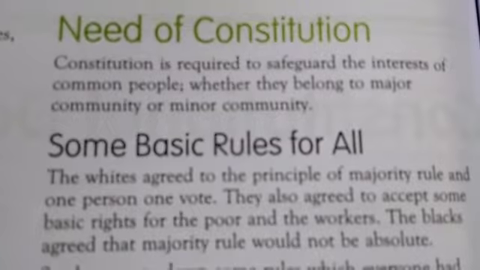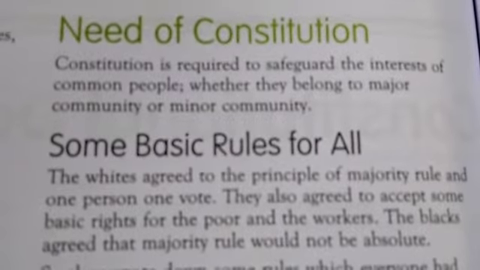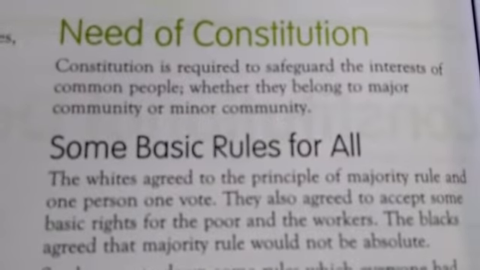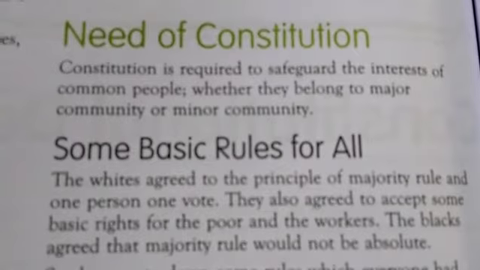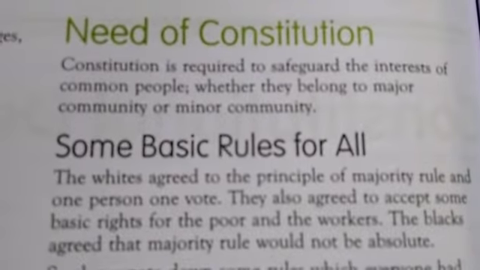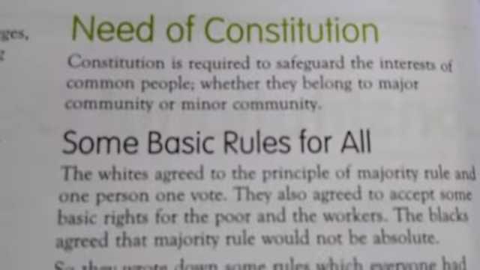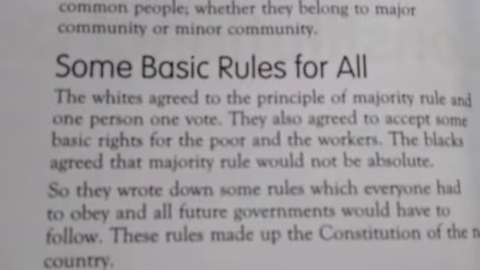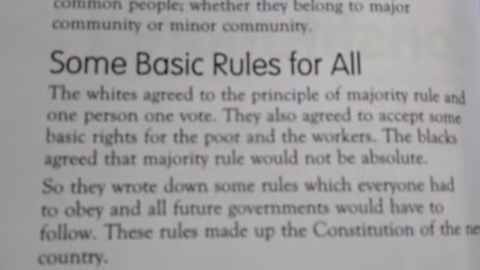Constitution is required to safeguard the interest of common people, whether they belong to major community or minor community. Some basic rules for all.